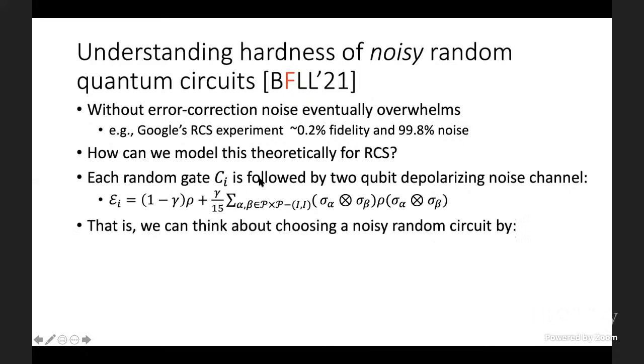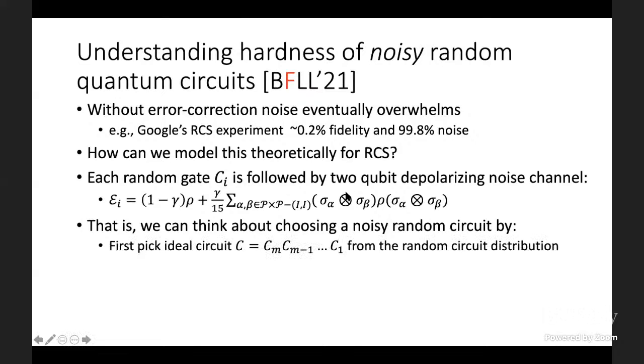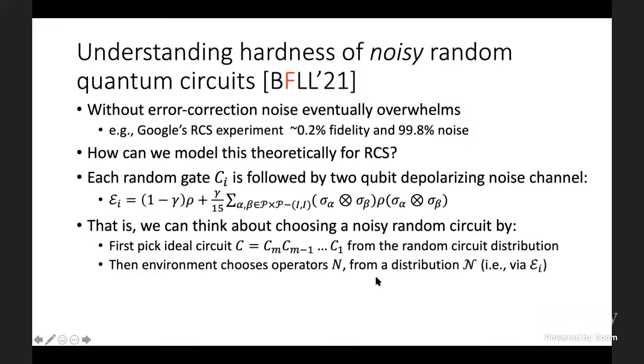So another way of thinking about this is we can think about choosing a noisy random circuit by first picking our ideal gates in the circuit. Just like we did before in the noiseless case, these are C_1 through C_M, from the random circuit distribution. For example, maybe these gates C_i are Haar random 2-qubit gates. And then the environment, or something that's not up to us, chooses the noise operators n from a distribution I'll call script N, which is specified by the channel.